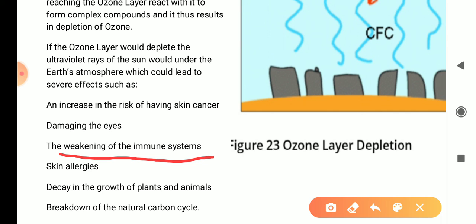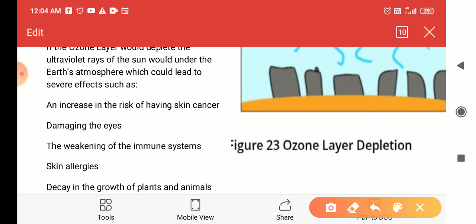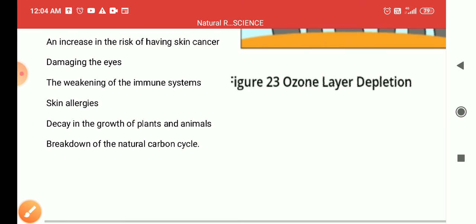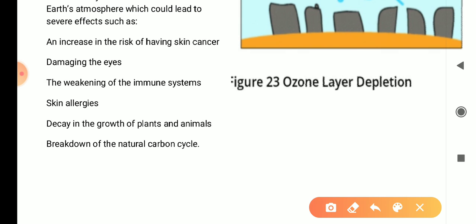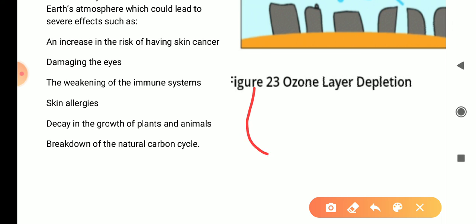The immune system is also weakened by these ultraviolet rays. Then skin allergy. We know some types of allergies, itching or pain in the skin. Most of them are caused by ultraviolet rays.